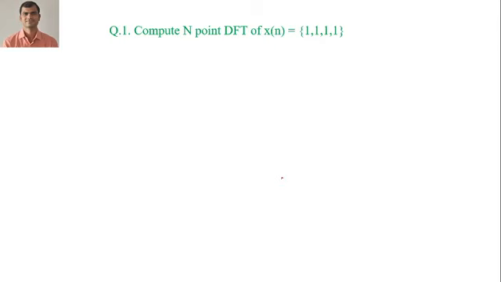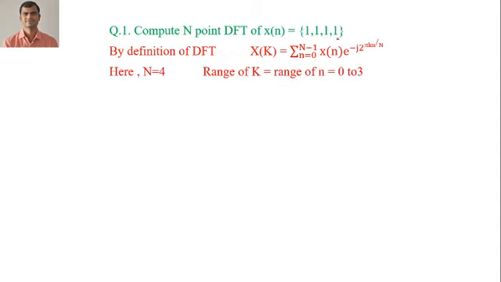Now let's take an example. Compute the N-point DFT of x of n. So using the analysis equation we'll be doing the DFT of a given sequence. Now what is N? N is nothing but the number of samples for a given sequence. So here the value of capital N is equal to 4, and the range of k or the range of small n is going to be 0 to 3: 0, 1, 2, 3. As the number of samples is equal to 4, the range of k or range of n is valid for 0 to 3, and this is the equation of DFT.